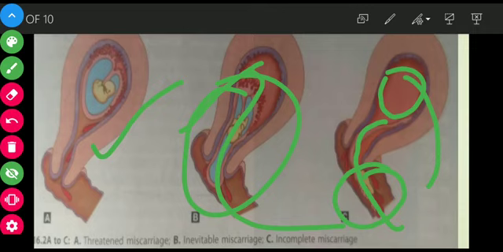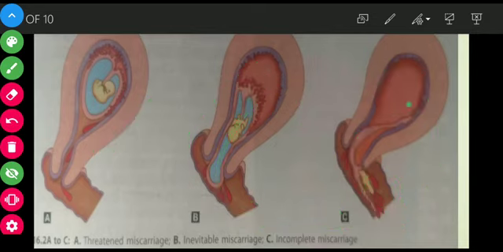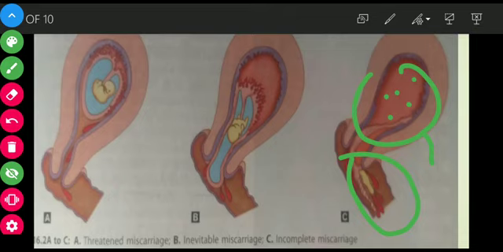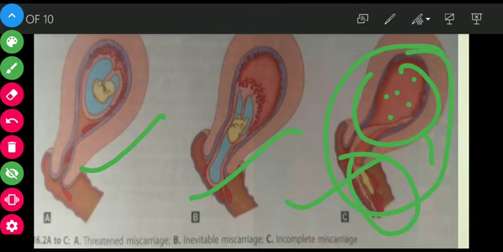When the entire products of conception are not expelled, instead a part of it is left inside. थोड़े पार्ट्स अंदर रह गए हैं, थोड़े टिश्यूज अंदर रह गए हैं, पूरे पार्ट्स आ गए हैं कंसेप्चुअल मटेरियल के, बट थोड़े टिश्यूज inside. So what happened? Infection may occur, so pain may start. So this is called incomplete. Threatened, inevitable, incomplete. So next we will see complete.